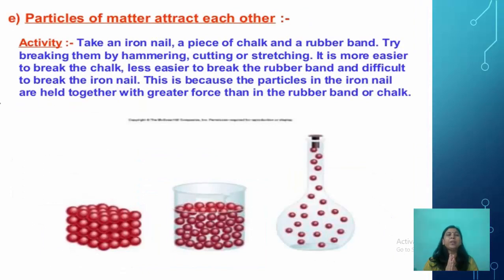Now the particles of matter attract each other. Take an iron nail.